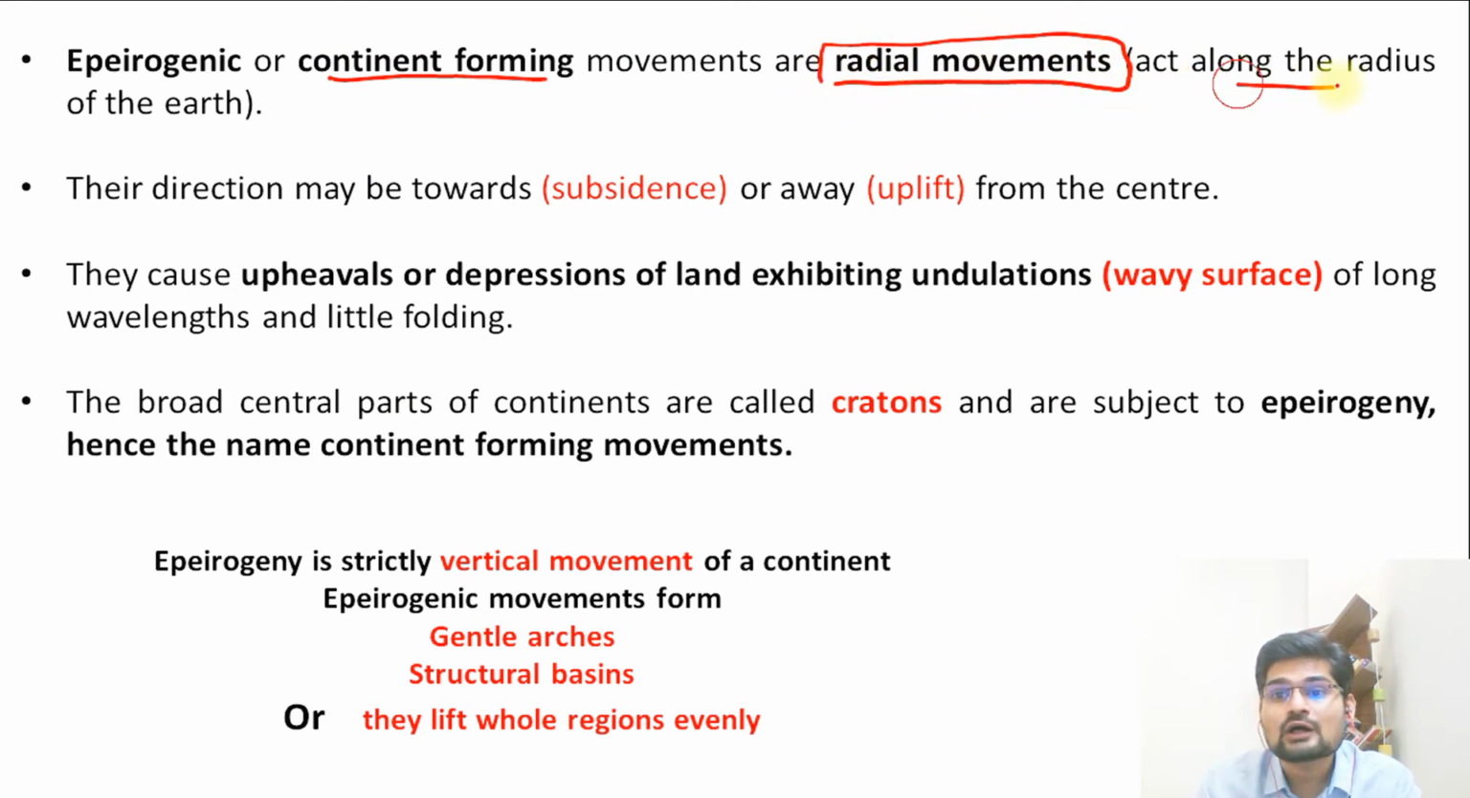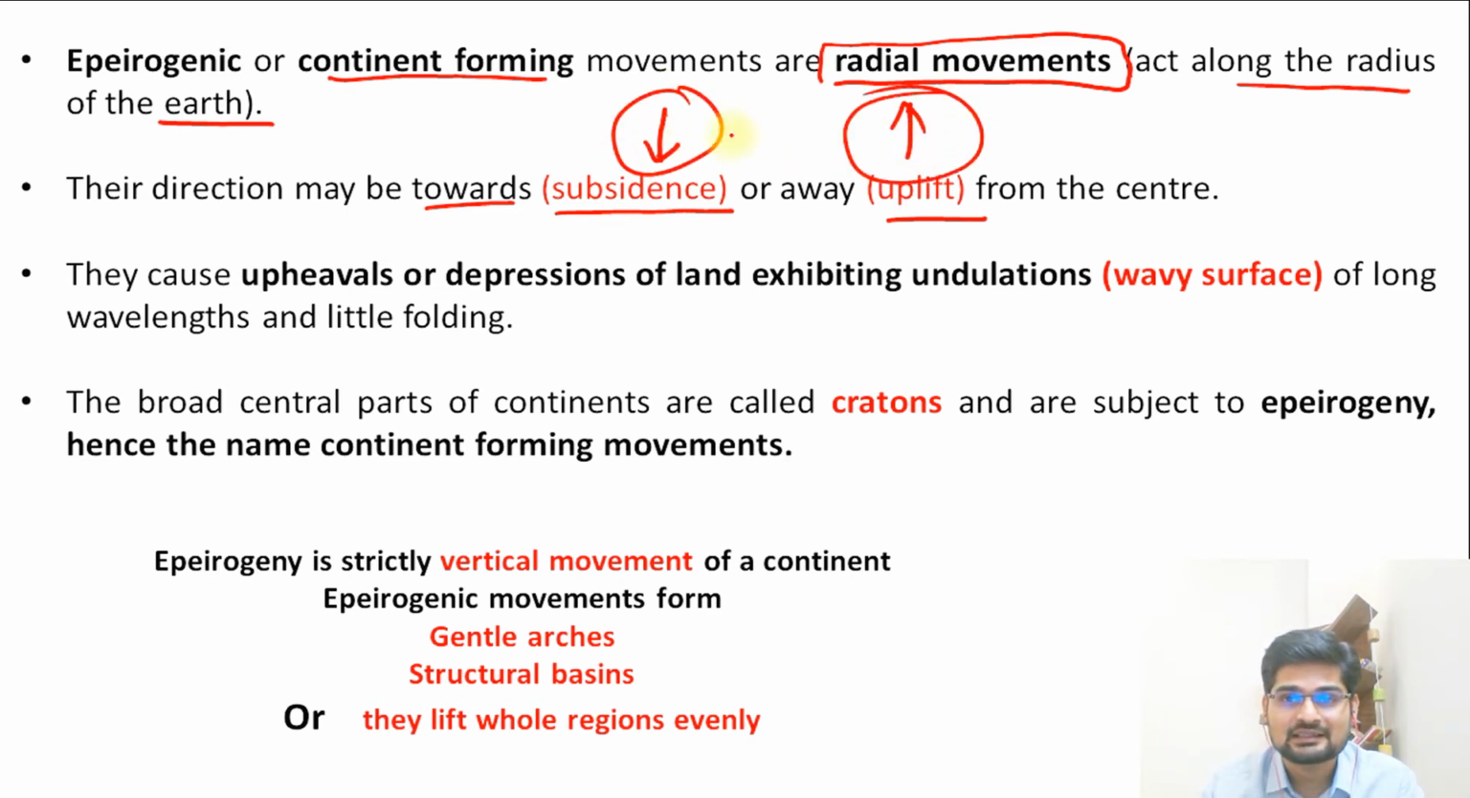Further, let's understand that epeirogeny or continental forming movements are radial movements in nature. So they act along the radius of the earth. That is important to remember. And their direction may be towards subsidence, that is downgoing, and upliftment, that is upgoing. So these are vertical movements that we see here. That is important from the center of the earth.